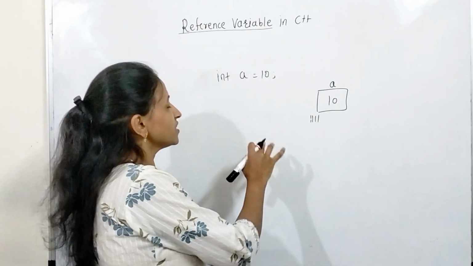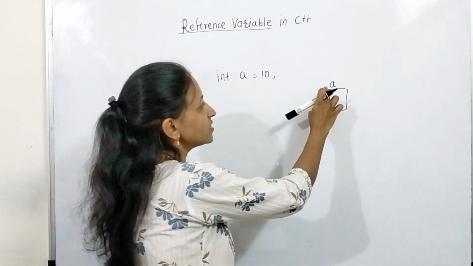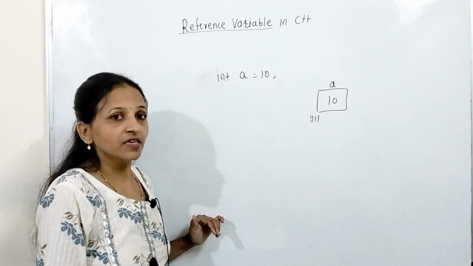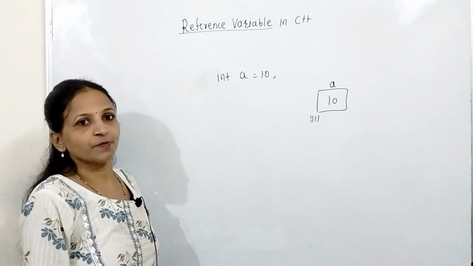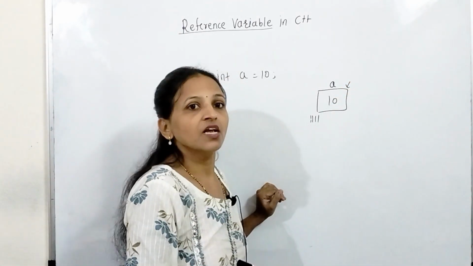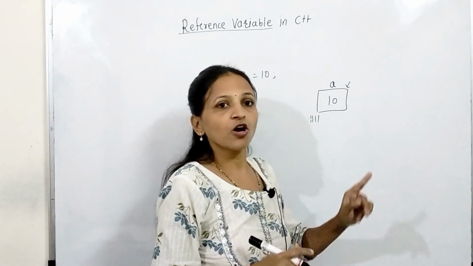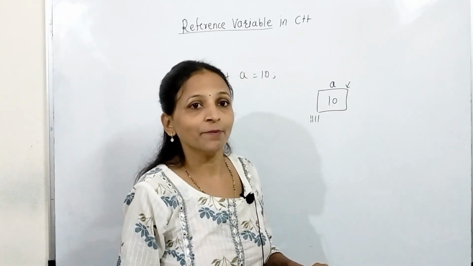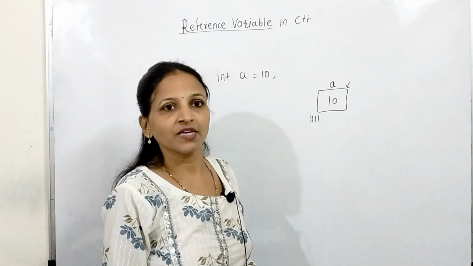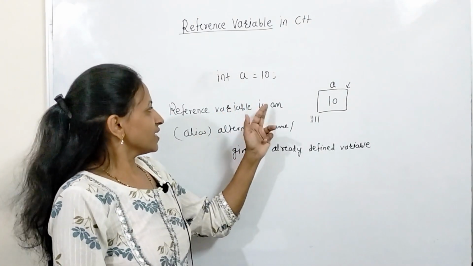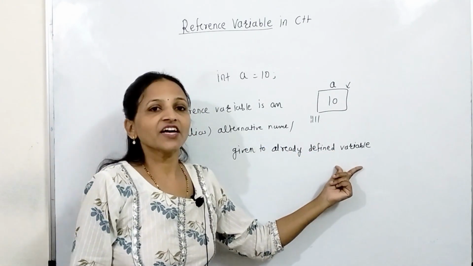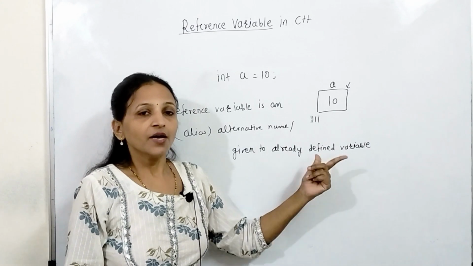Getting? Now see, let's say I want to refer to the same variable by a different name, then that is possible in C++. Meaning I can give one more name to this same variable. I can refer to the same memory block by using one more name, then that is allowed, and that is the reference variable concept. The definition is like this: the reference variable is an alias or alternative name given to an already defined variable.